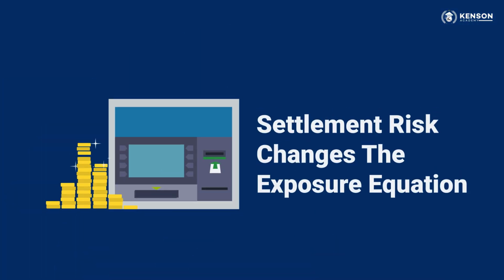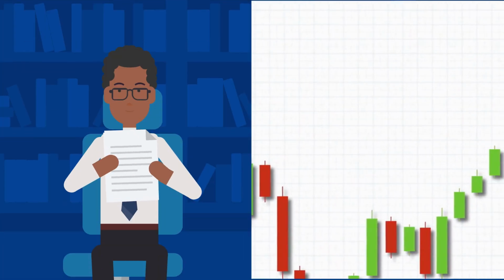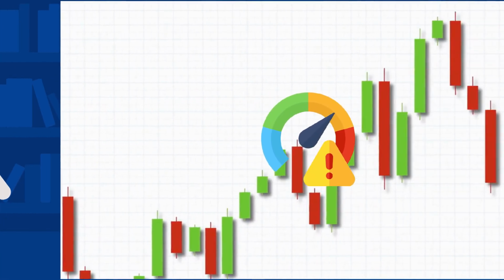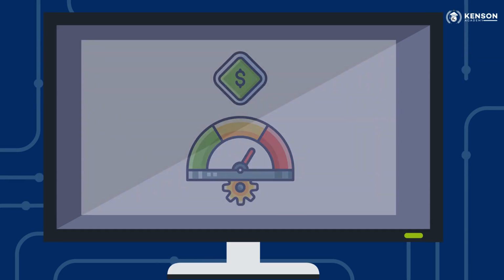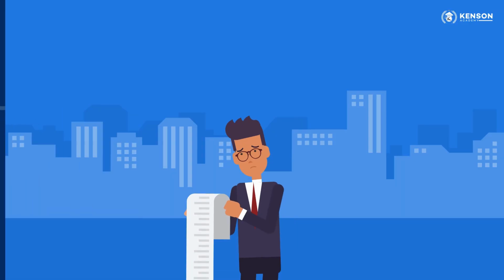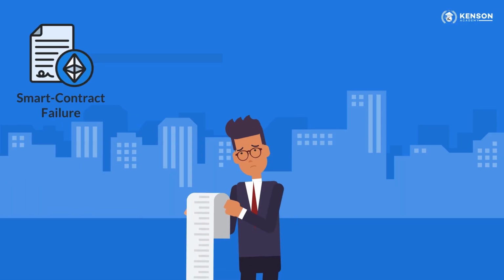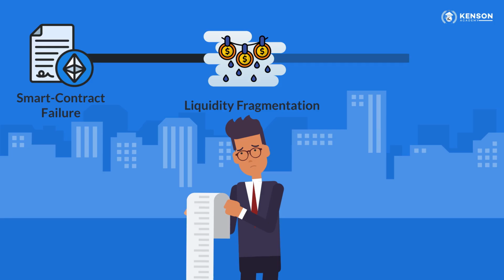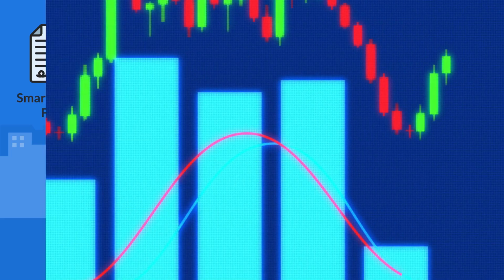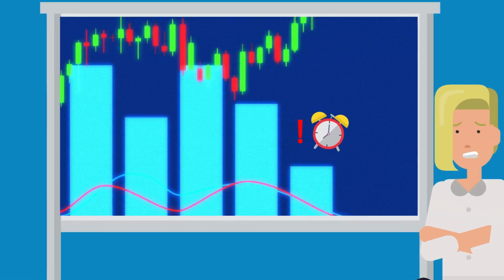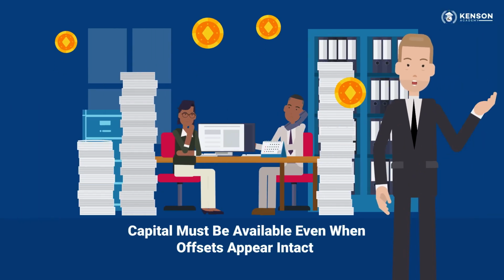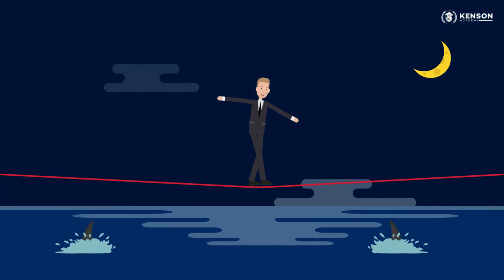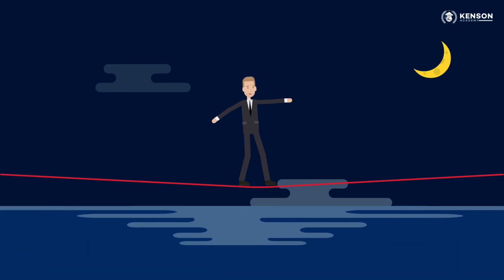Settlement risk changes the exposure equation. Settlement risk in digital assets arises during the gap between execution and final settlement. Until settlement is confirmed, capital remains exposed. Key drivers include counterparty or smart contract failure, liquidity fragmentation across venues, and timing mismatches in continuous markets. Unlike end-of-day netting, exposure can change minute by minute. Capital must be available even when offsets appear intact. This is why relying on net exposure alone underestimates risk.